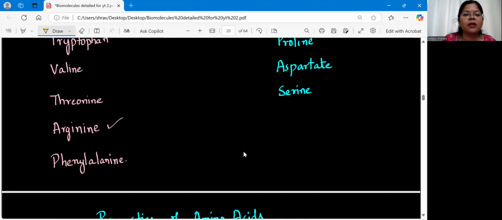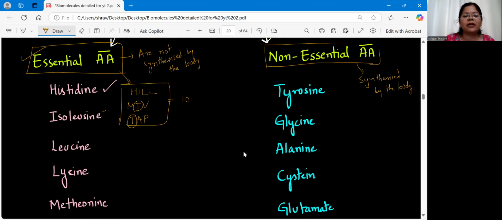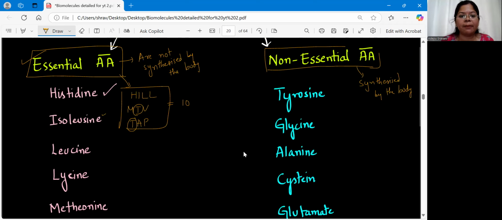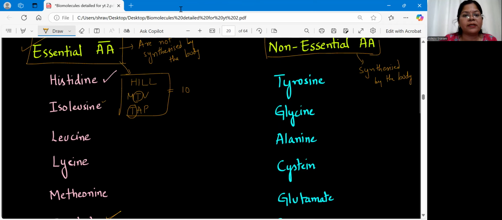So this will be the list for the essential amino acids, and this trick you can easily apply. And whatever options they are giving to identify the non-essential, you can simply remember these essential amino acids, and whichever is not there, that will be your non-essential amino acids. Clear? So this trick you can use. Apart from essential and non-essential, we have one more type of amino acid based on this only. We call it semi-essential